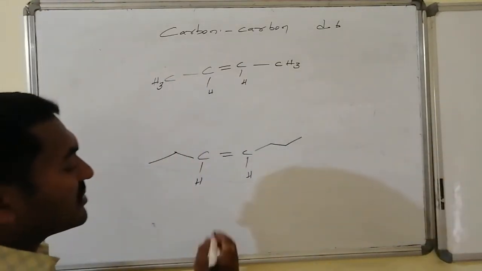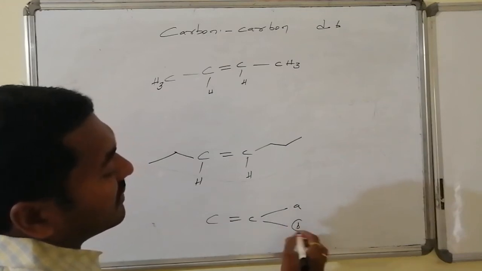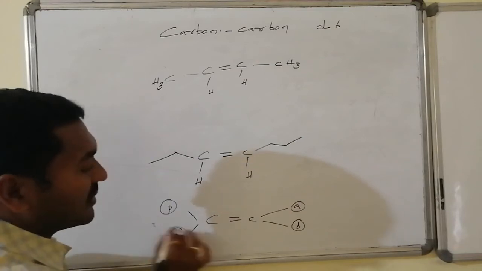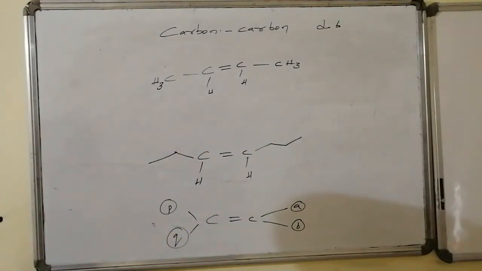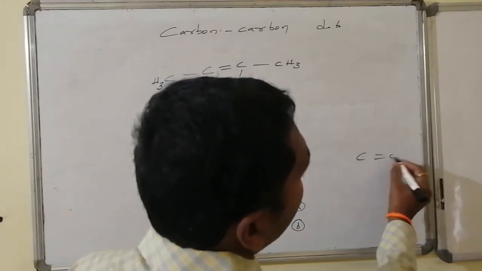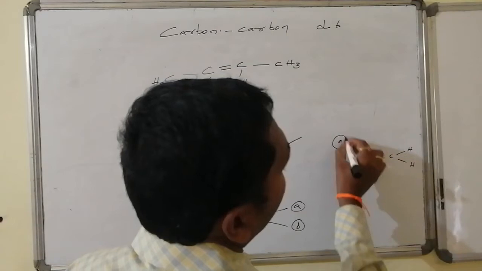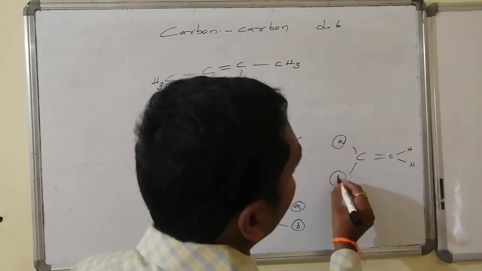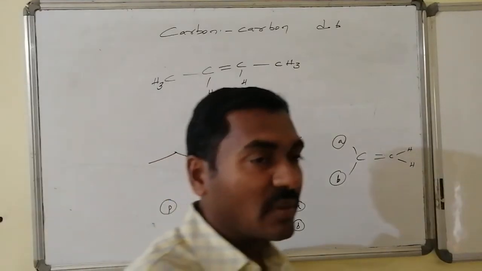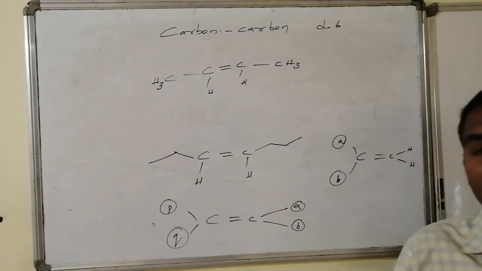Suppose there is no common group on the carbon atoms, this is A group, this is B group, this is P group and this is Q group, then there is no cis-trans isomerism. Whereas if two groups are same on one end of the carbon atom, this is some A group, this is some B group, no issue. On any one of the carbon atoms, if two groups are same, then what is the fate of having geometrical isomerism? Let us have a look.